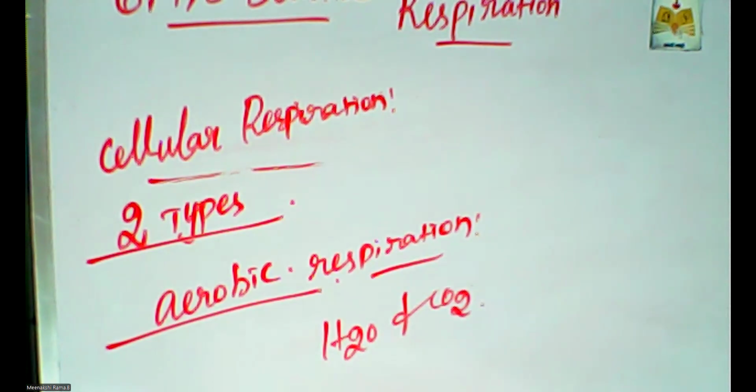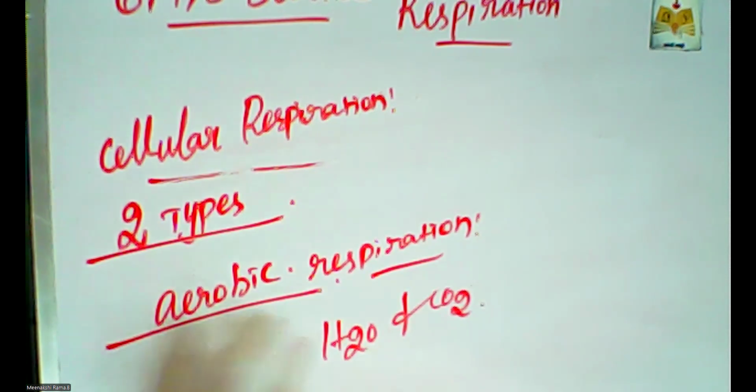The food substances are completely oxidized into water and carbon dioxide with the release of energy. It requires atmospheric oxygen also. All the higher organisms respire in this kind of respiration. This reaction releases a large amount of energy.